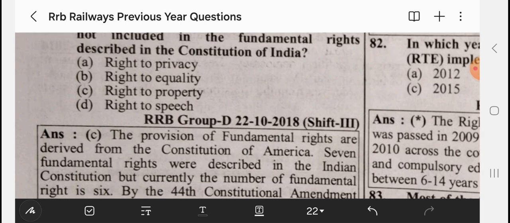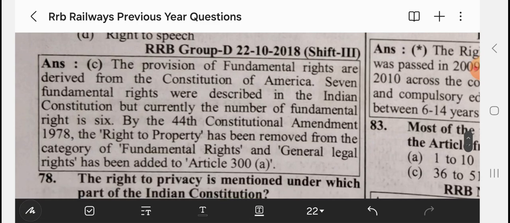So the answer is C. The provisions of fundamental rights are derived from the Constitution of America. 7 fundamental rights were given in the Indian Constitution, but currently the number of fundamental rights is 6. By the 44th Constitutional Amendment Act 1978, the right to property was removed from the category of fundamental rights, and general legal rights had been added to Article 300A.